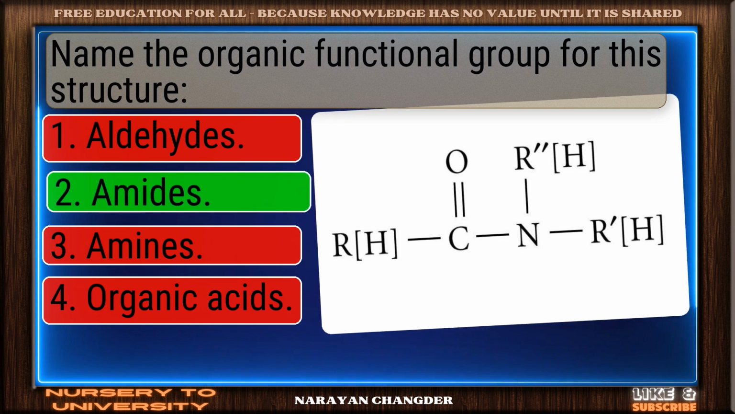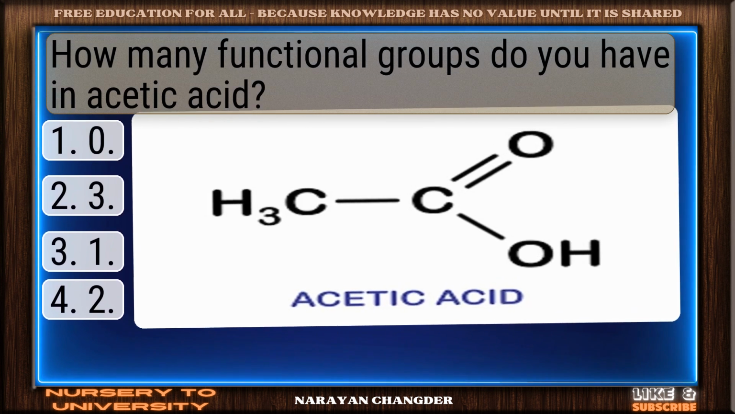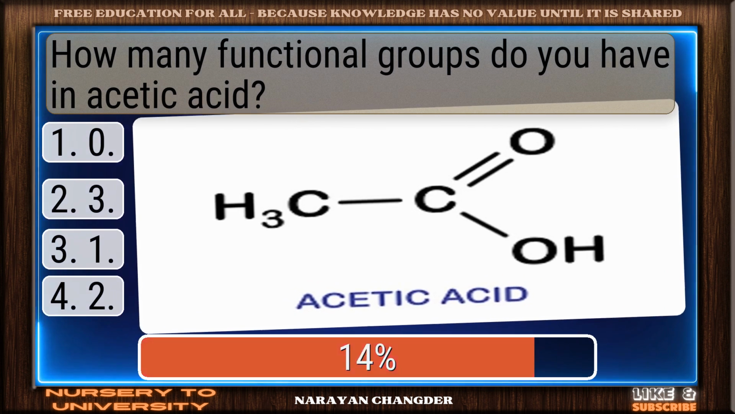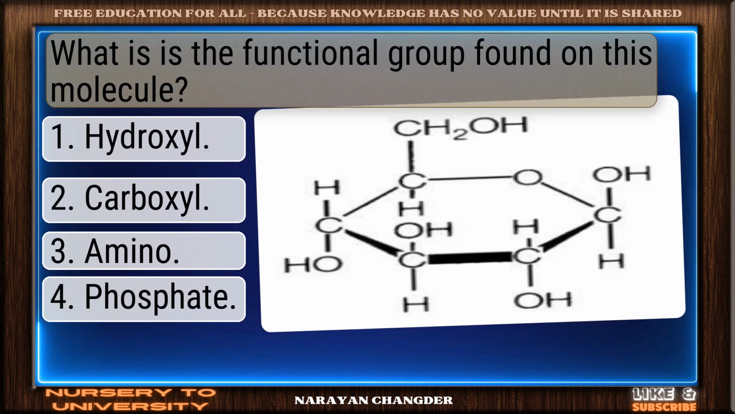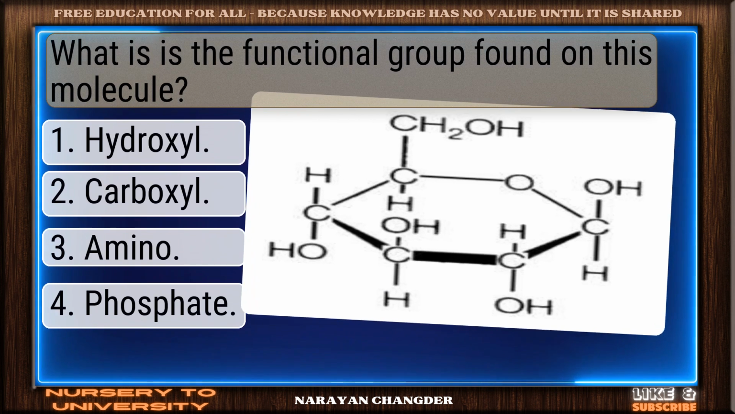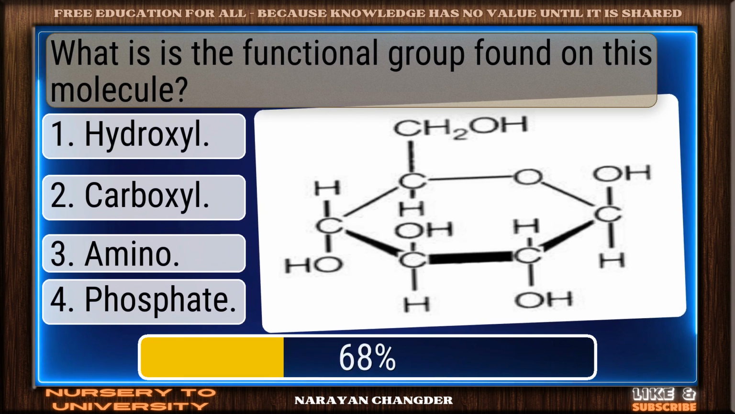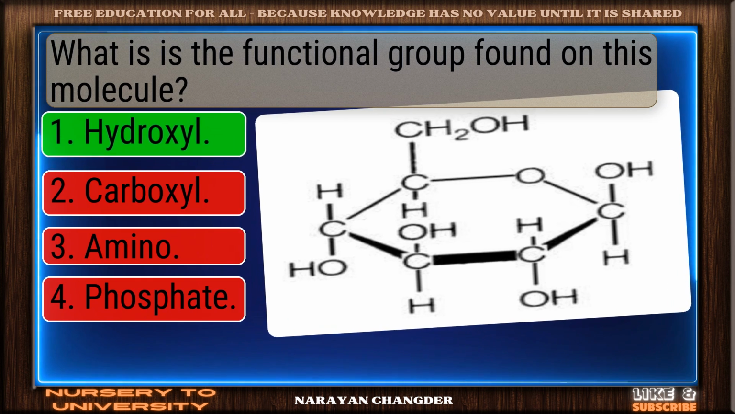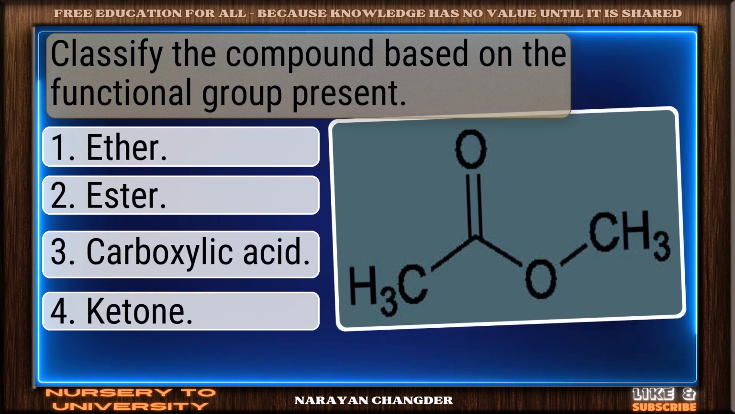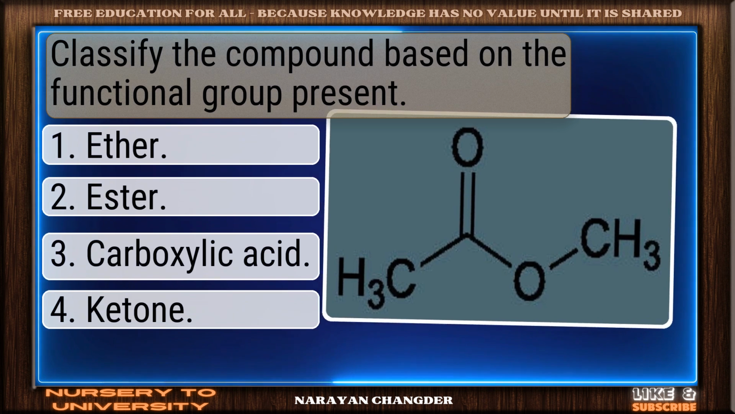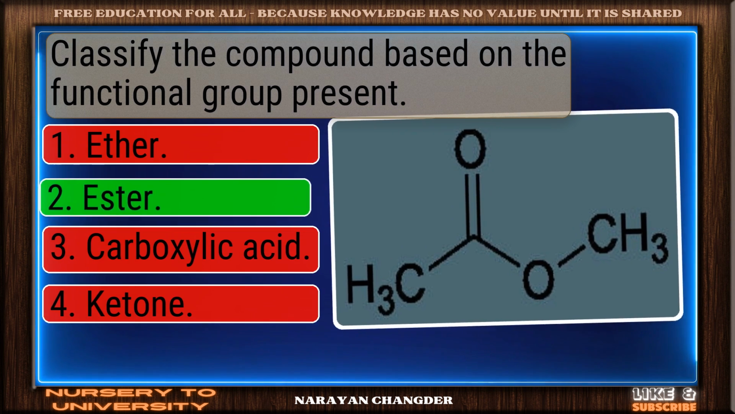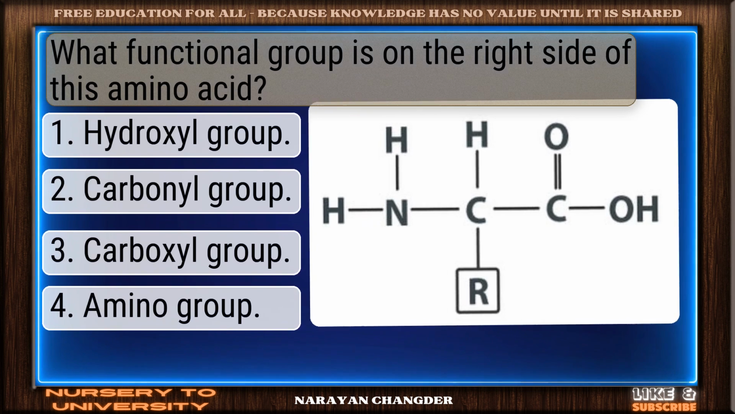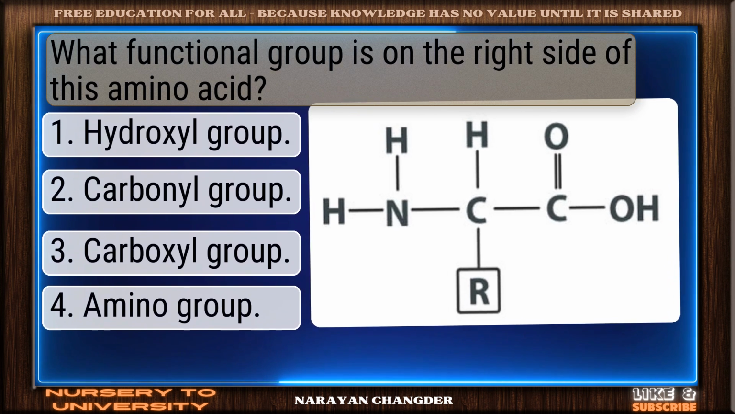Keep it up, amides. How many functional groups do you have in acetic acid? Logical choice. What is the functional group found on this molecule? Valid, hydroxyl. Classify the compound based on the functional group present. Right choice, ester. What functional group is on the right side of this amino acid?